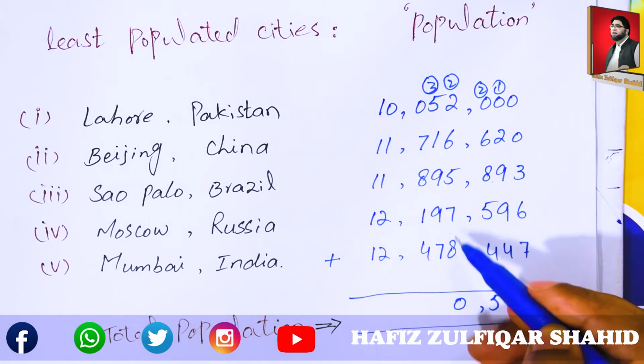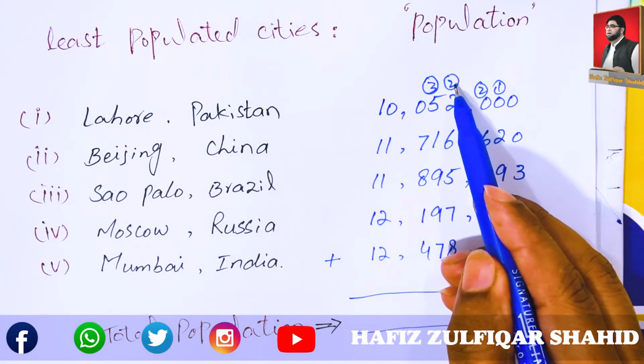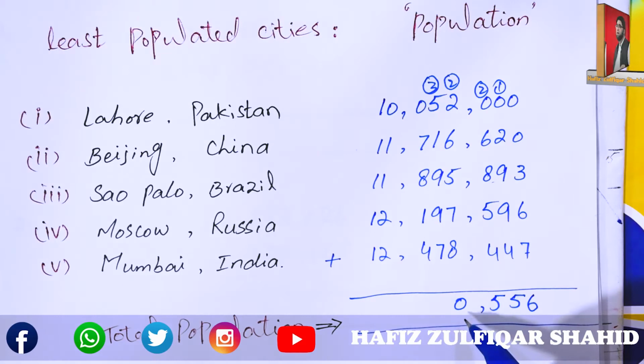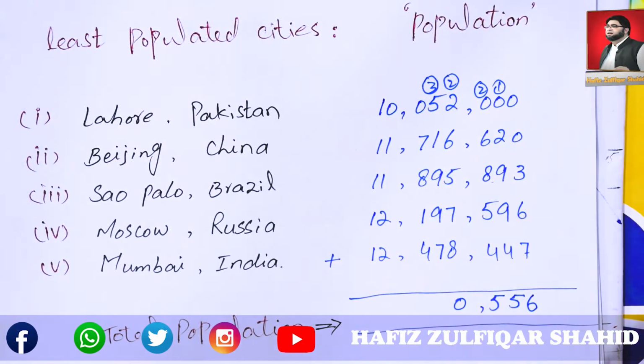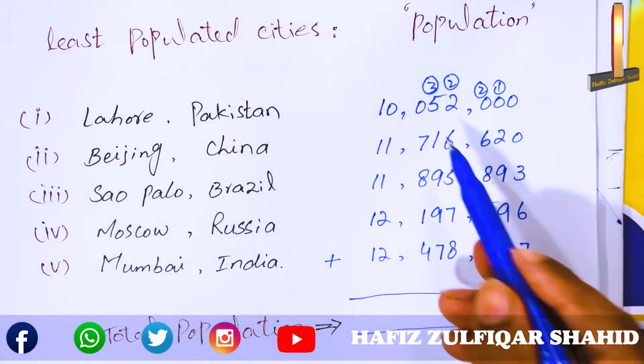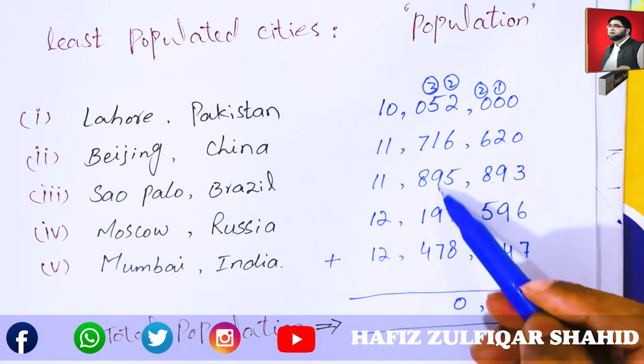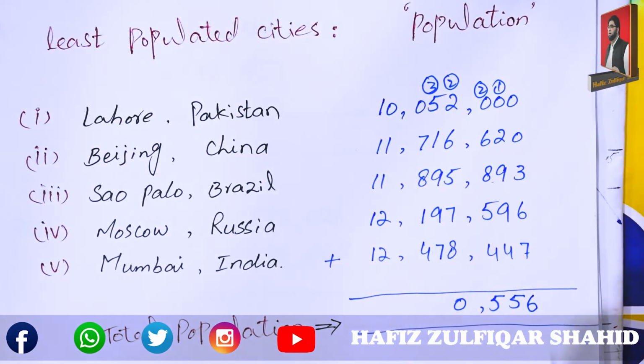If we add 8, 7, 5, 6, 2 and 2, answer will be 30. Write 0 in answer, take 3, carry to next column. Now add 3, 5, 1, 9, 9 and 7.